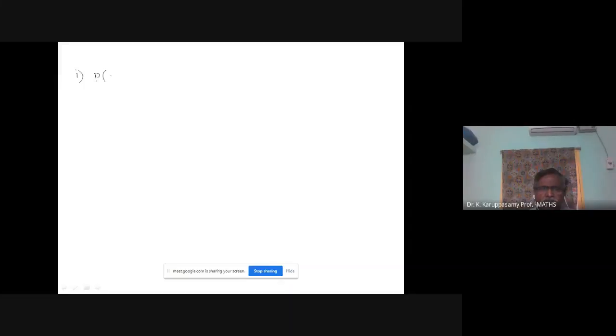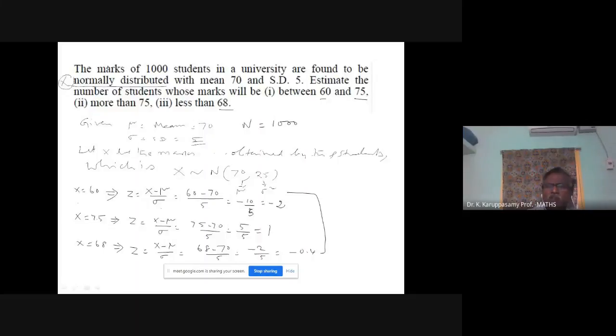Probability of marks obtained between 60 and 75. For a continuous distribution, between 60 and 75 means we can include 60 and 75, or we can exclude 60 and 75. Your answer will be the same. Whether the 60 mark case is included or excluded, the probability is not affected.